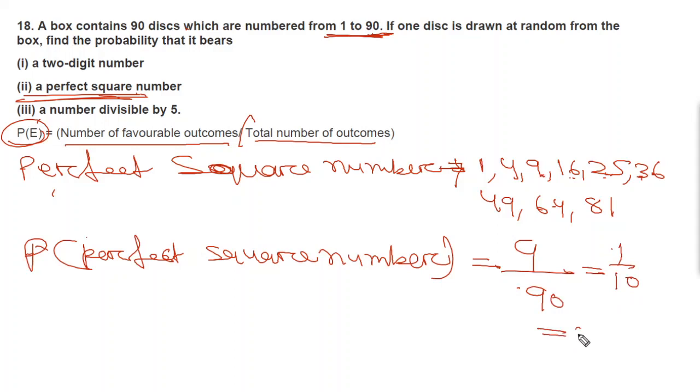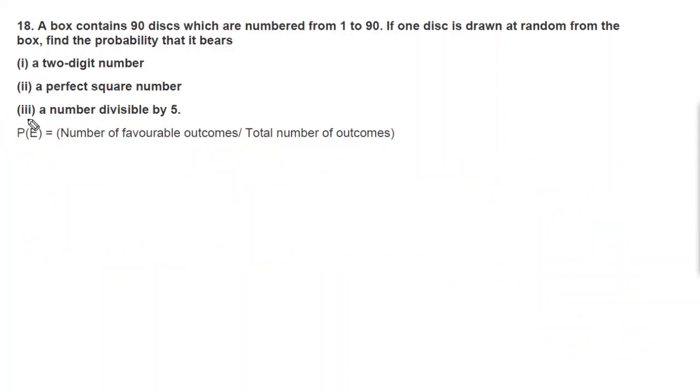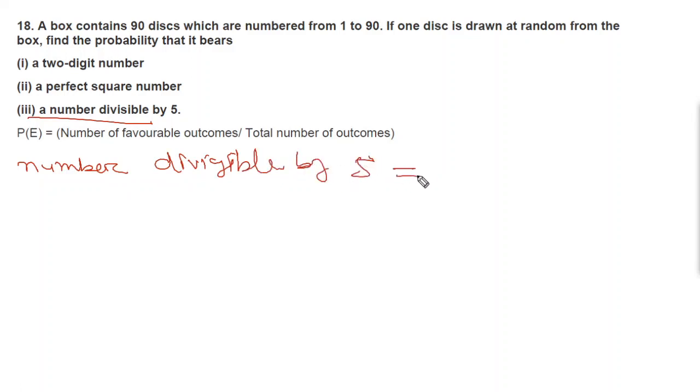So it will be equal to 0.1. So probability is 0.1. Now we will move to triple I. A number divisible by 5. So you can write it: number divisible by 5 will be equal to, so you have to write 5, then 10,